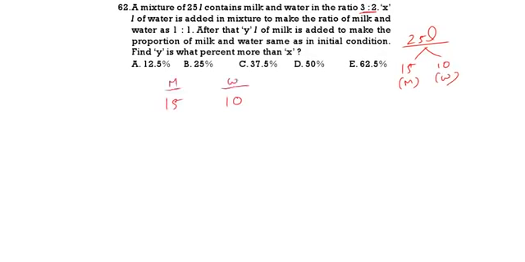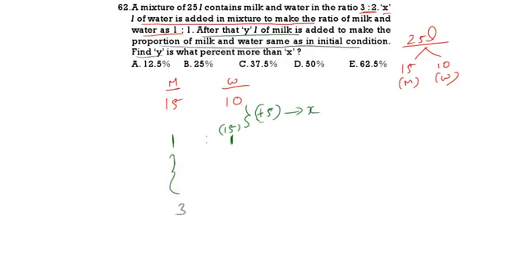Now, X liters of water is added to make 1:1. To make this as 1, this 10 should become 15. That means how many liters are we adding? 5 liters. To make 1:1, for 10 liters you add 5 liters. That is 1:1. X is 5 liters. Again, Y liters of milk is added to make the initial proportion.